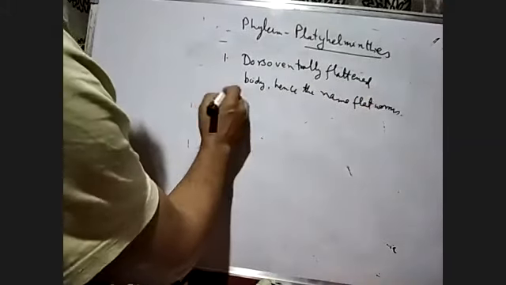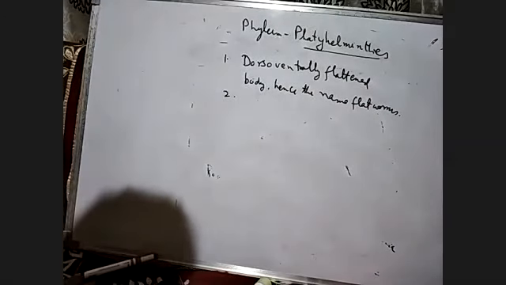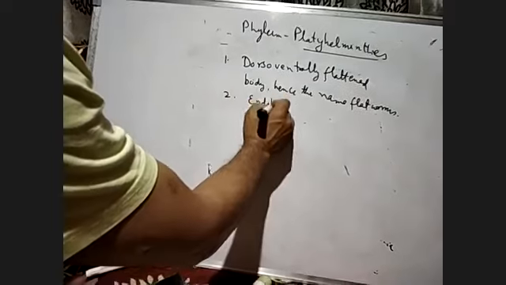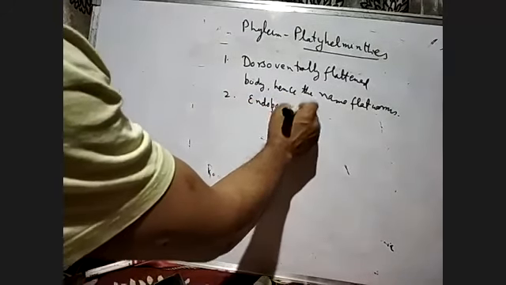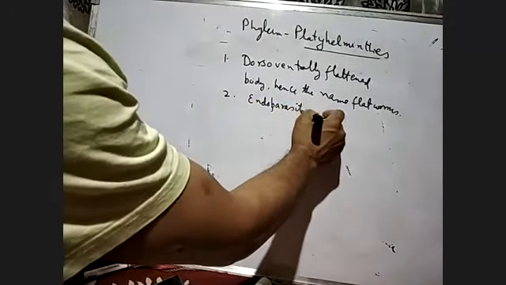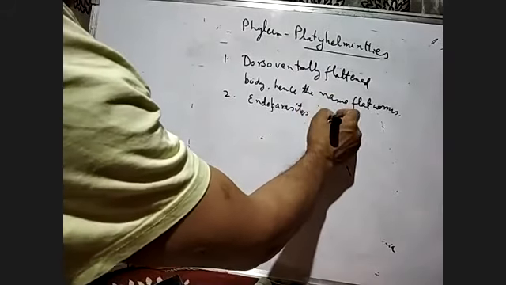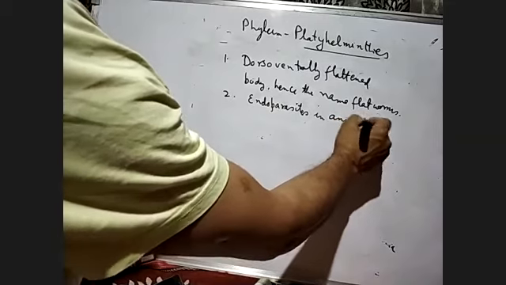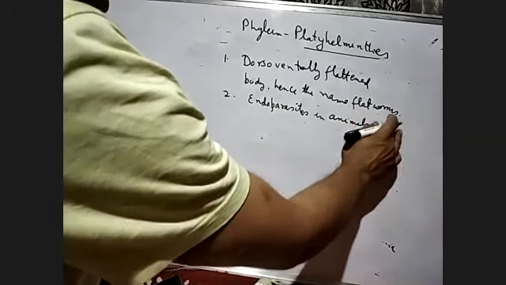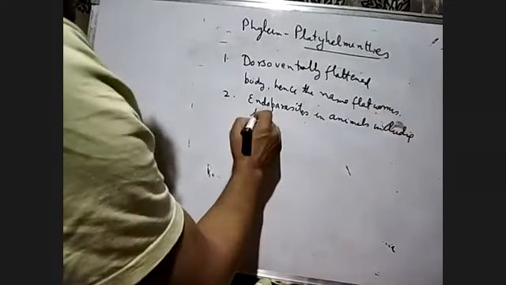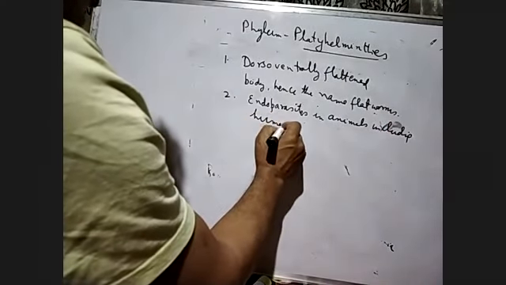The second one is that they are endoparasites. All of them are endoparasites. Endoparasites means parasites in animals, including human beings.